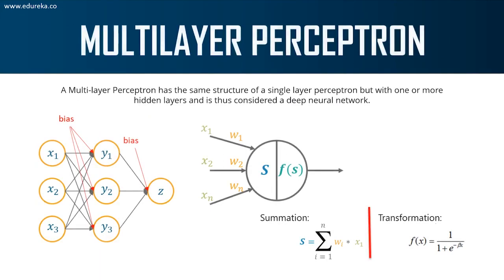So complex problems that involve a lot of parameters and high dimensional data can be solved by using a multi-layer perceptron. Now a multi-layer perceptron is the same as a single layer perceptron. The only difference is that a multi-layer perceptron will have hidden layers. So the number of hidden layers in a model depends upon various factors. I told you it depends on the complexity of the problem you're trying to solve. It depends on the number of inputs in your data and so on. So it works in the same way. All your inputs are multiplied with your weights and then you do the summation and then there is a transformation function or an activation function.